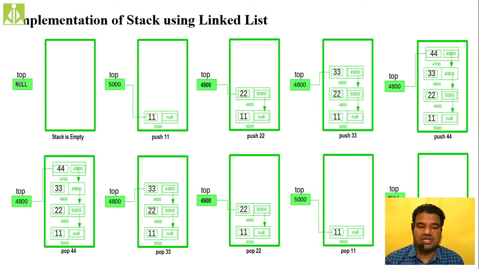When the stack is empty, your top is pointing to null. And we have created a new node, and that new node's address is 5000. Hopefully it is visible to you. That 5000 we are storing into the top. And the newly created node now has the null pointer. Previously the top had the null pointer, and we were considering the stack as empty. When the top had the null pointer, we considered the entire stack as empty.